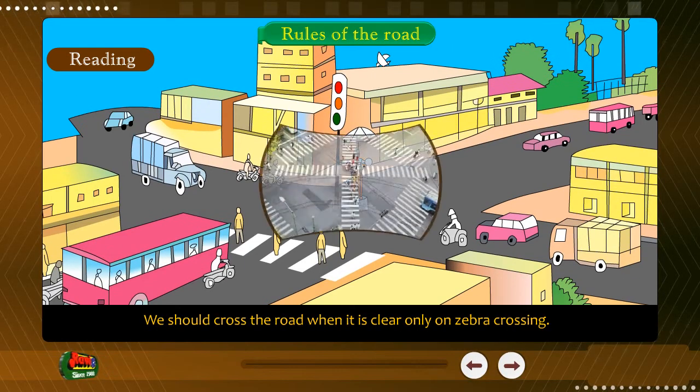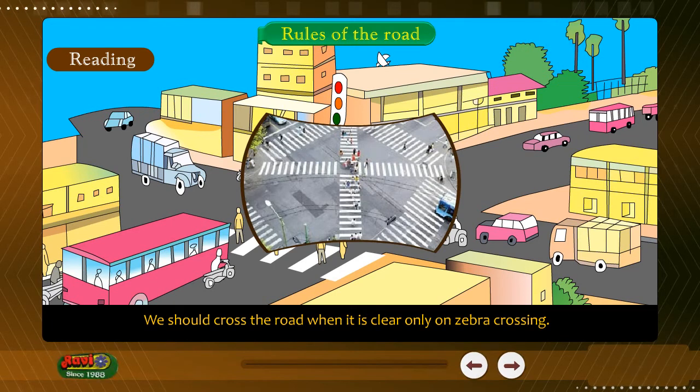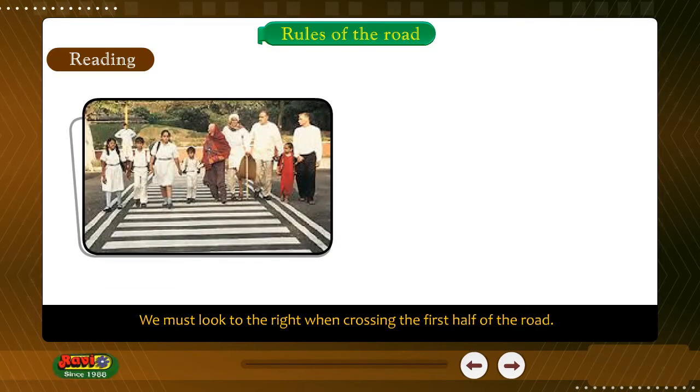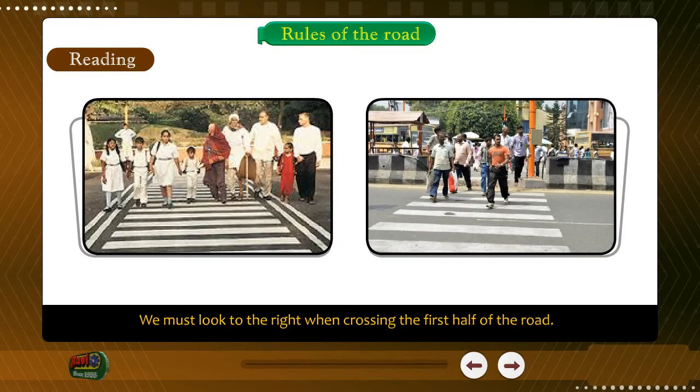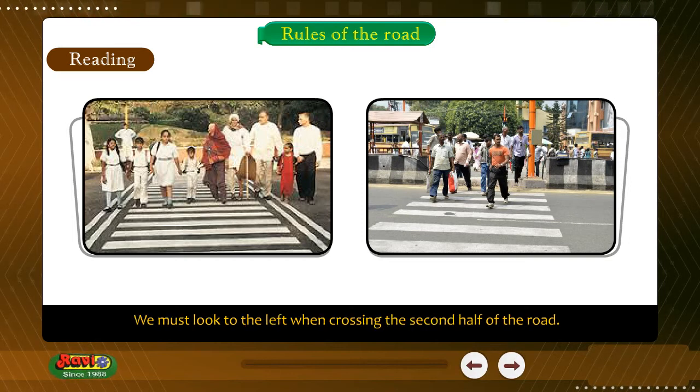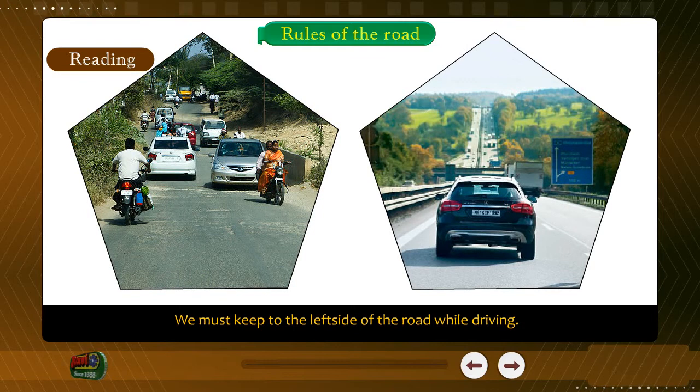We should cross the road when it is clear, only on the zebra crossing. We must look to the right when crossing the first half of the road. We must look to the left when crossing the second half of the road. We must keep to the left side of the road while driving.